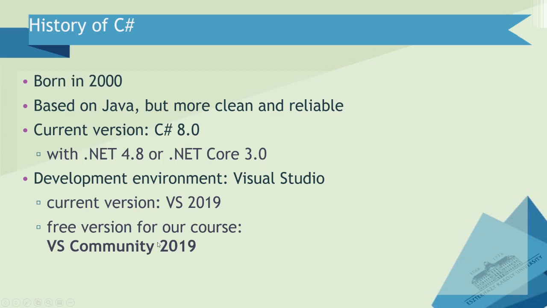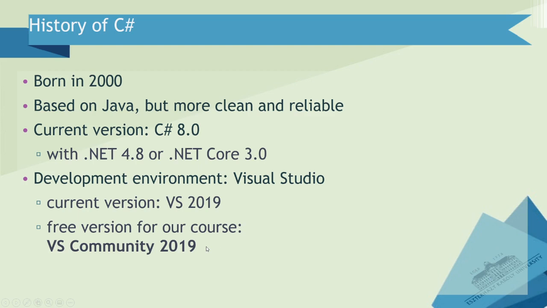I recommend you to use the free version of this one, which is called Visual Studio Community. Just search for it. You can download it, you can install it for free. I think you have to register to Hotmail or something, and then you can use this community version for free of charge.